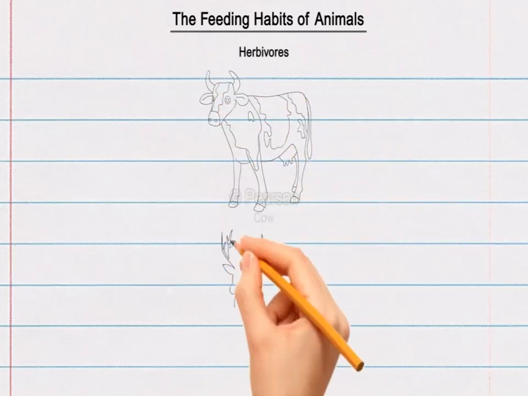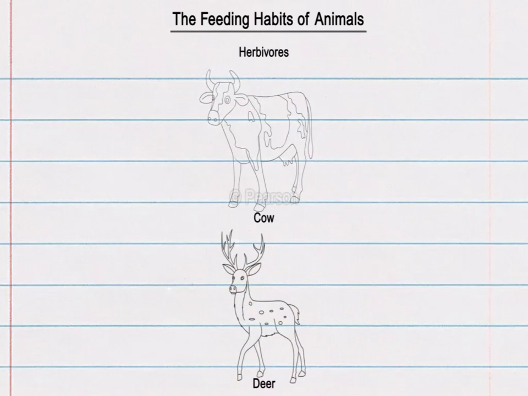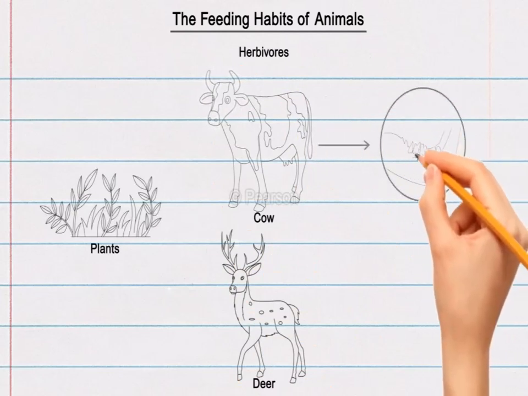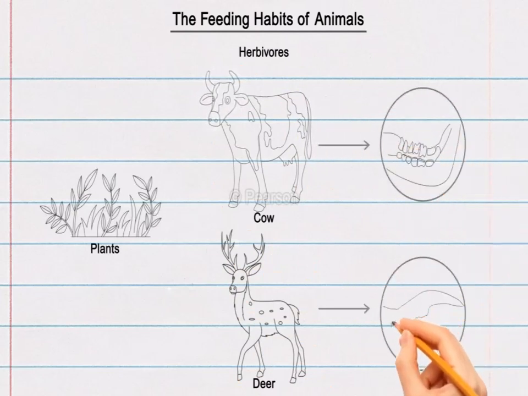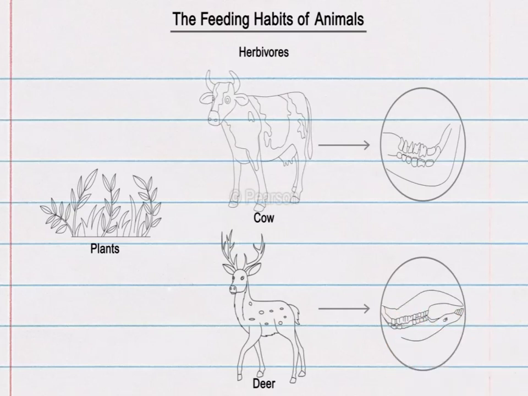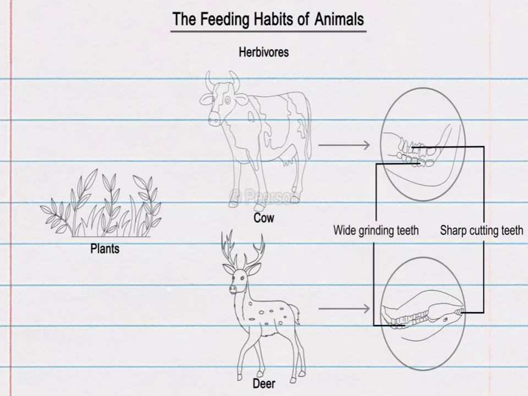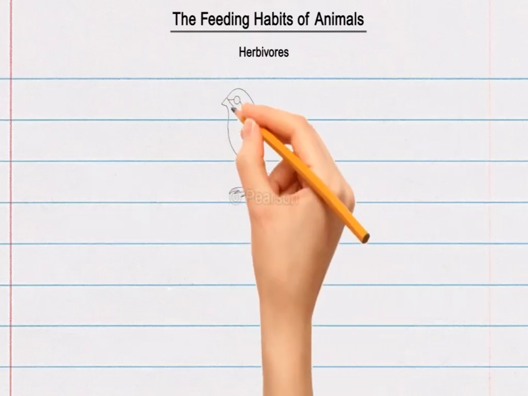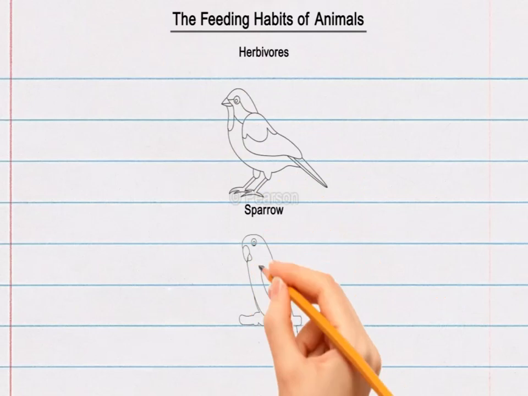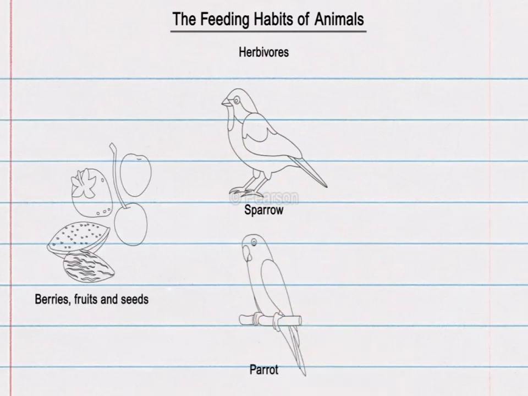Herbivores such as cow and deer eat only plants. They have sharp cutting teeth at the front for cutting the plants and flat, wide grinding teeth at the back of their jaw for chewing. Herbivorous birds such as sparrows and parrots eat berries, fruits and seeds.